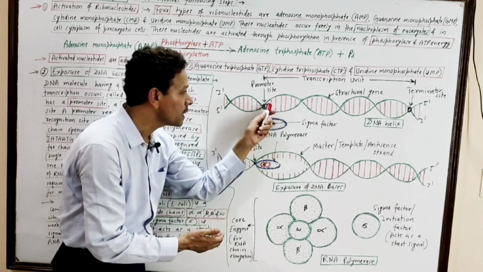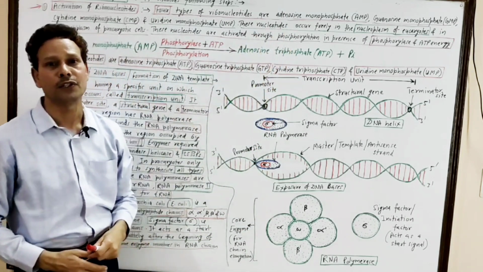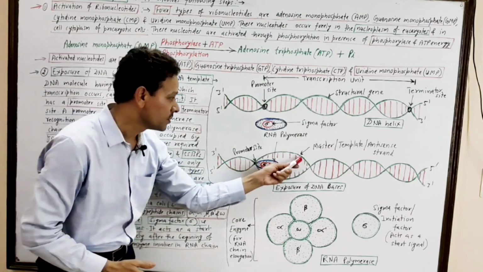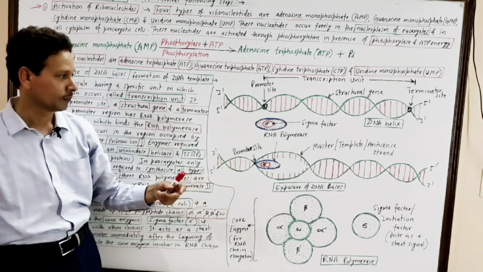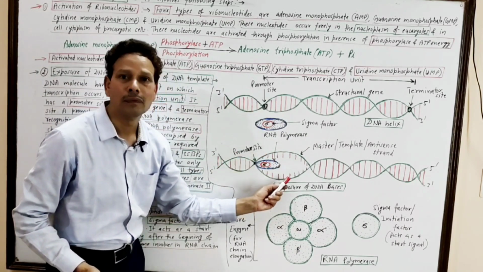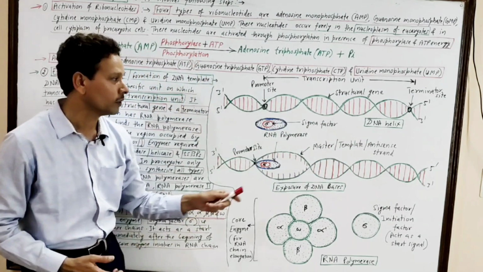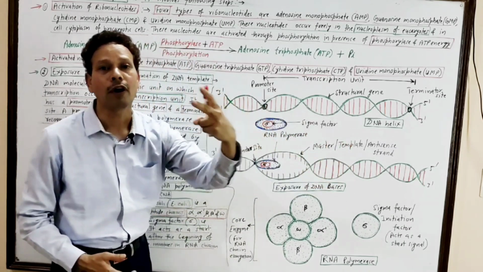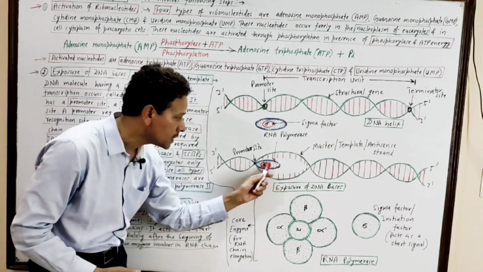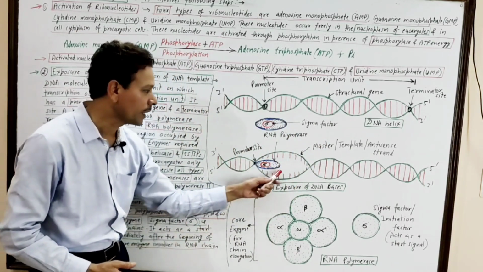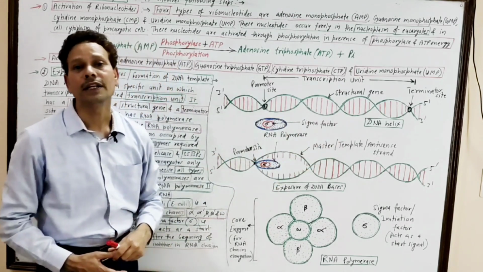These are single-stranded binding proteins. When this RNA polymerase enters over these promoter sites, both DNA strands start to separate. As a result, the nitrogen bases of DNA are exposed. One strand of DNA acts as master, template, or antisense strand. On this strand, RNA formation occurs. So it is the template or master strand.